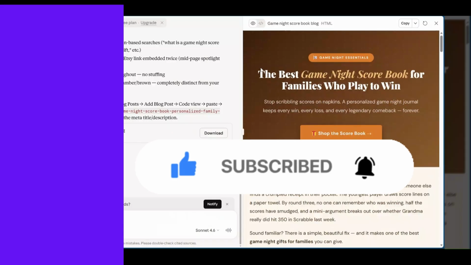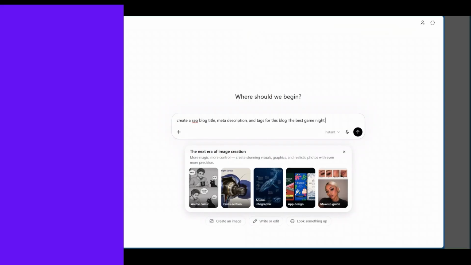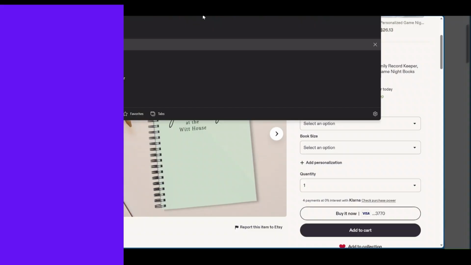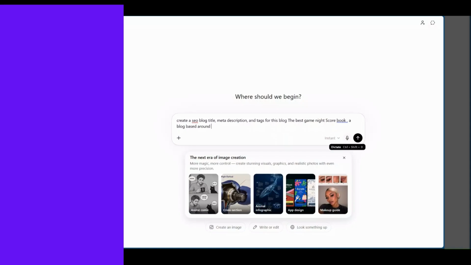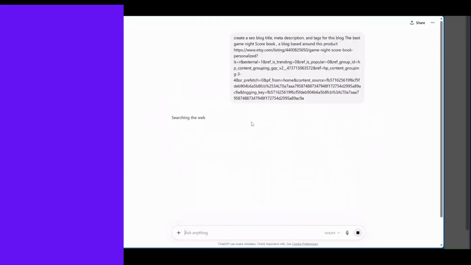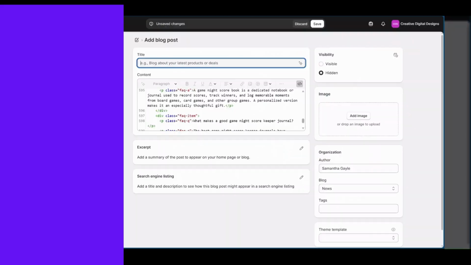Then we're going to do the best game night scorebook because it's not letting me copy it. And maybe we'll give it the product link. A blog based around this product. And then when it gives you the blog title and the meta description, you're just going to go ahead and paste this all in there. So we have right there your blog title.